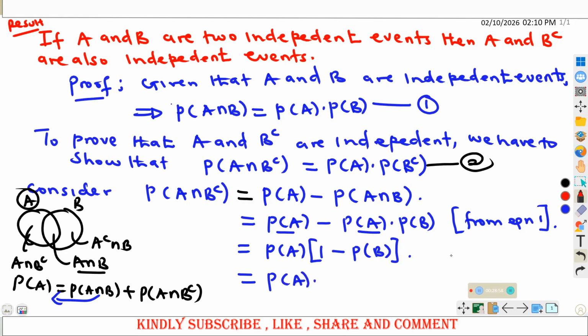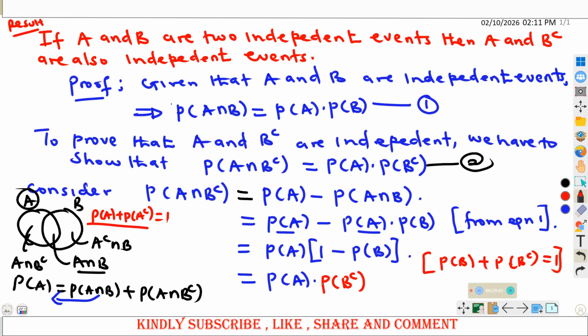If you recall very well, we said the probability of A plus the probability of A complement, we actually proved this is the same as 1. Then this means that the probability of B plus the probability of B complement is equal to 1, using the same idea here. So 1 minus the probability of B is actually the same as the probability of B complement. This comes from the probability of B plus the probability of B complement being equal to 1. This is why we are writing this.